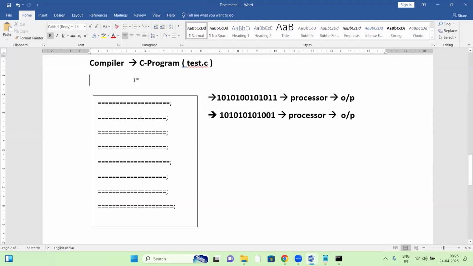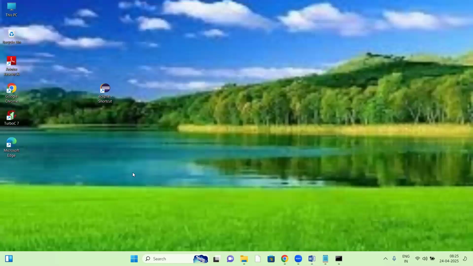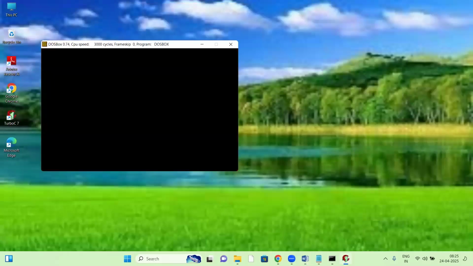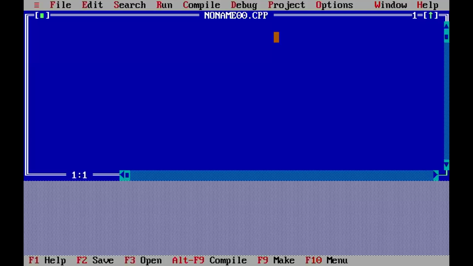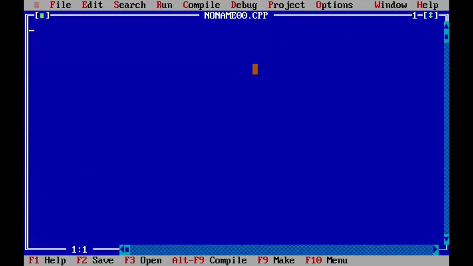Yes, C program. For the compiler, I'm taking a C program. Let me start the C IDE, Turbo C. It's a C language IDE. Same example, developing here in C language. Hash include